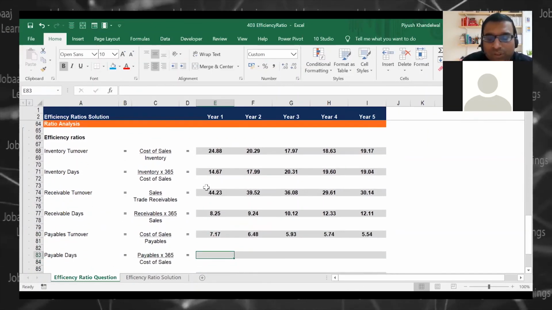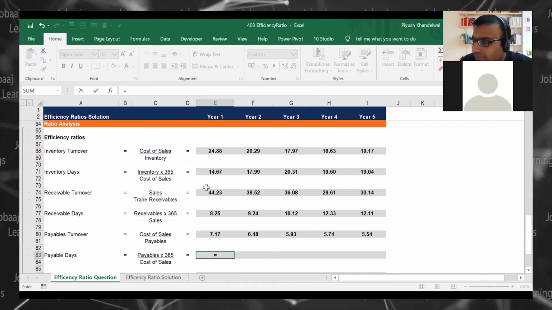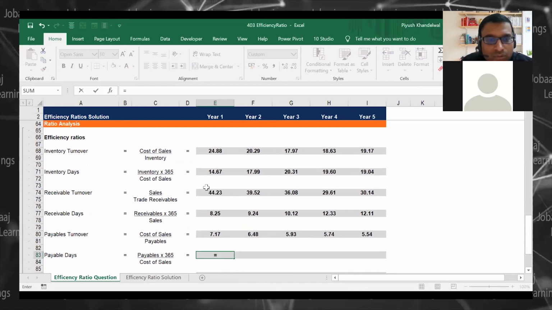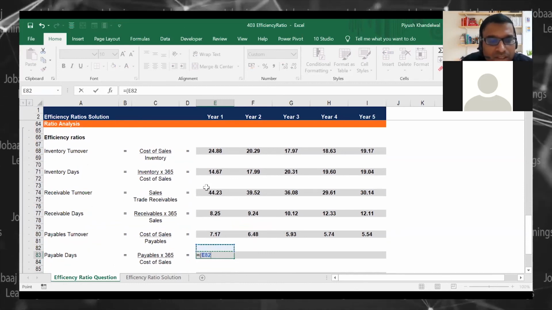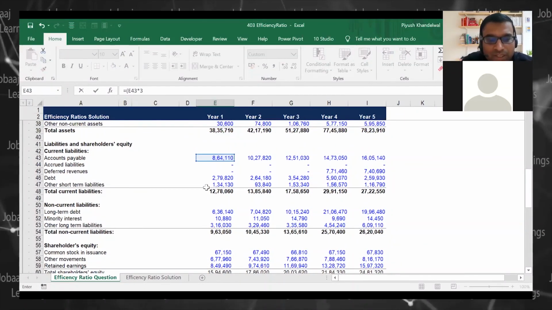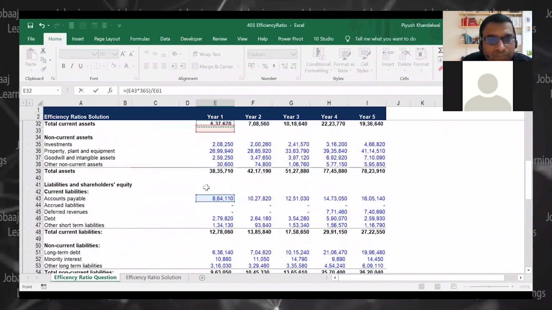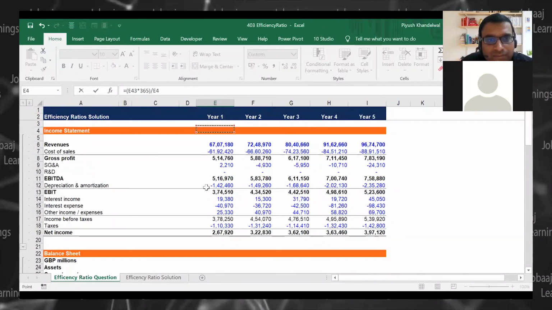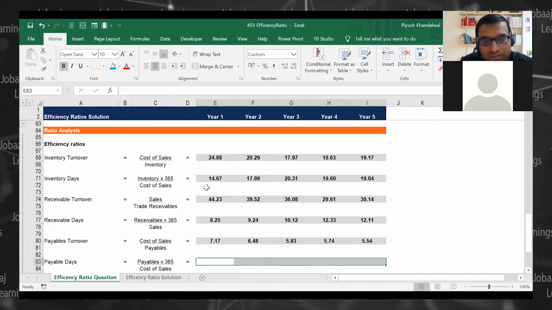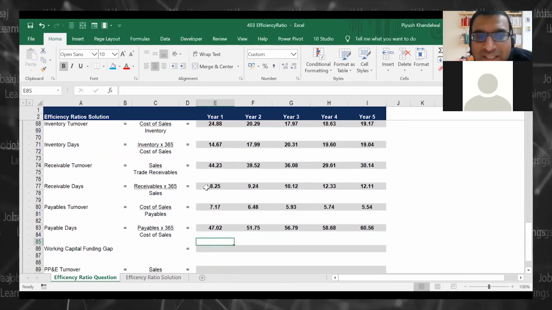And again, I will calculate the payables turnover ratio: accounts payables into 365 divided by my sales, right? So this is my payables turnover in number of days.